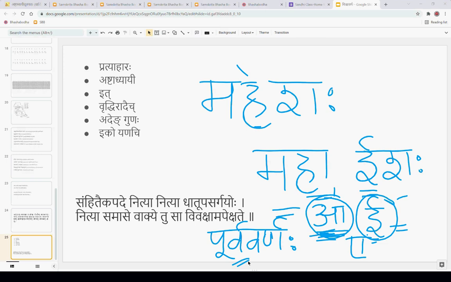Purva Varna means in the sandhi karya, whichever is the first varna. Purva is a common word we use, but traditionally in all the grammar books Purva Varna is used for the varna which comes first in the sandhi karyam.